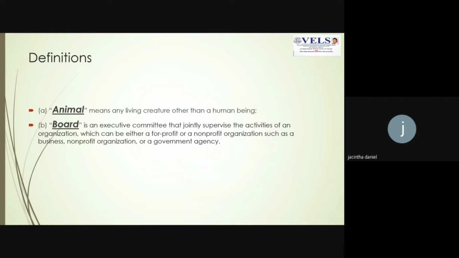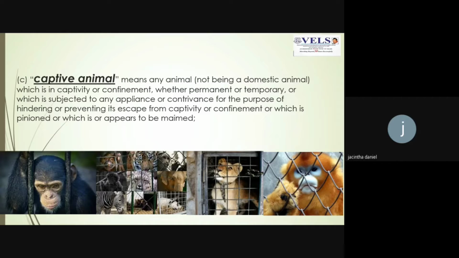All right. Next, we have board. Board is an executive committee that jointly supervises the activities of an organization. In this case, board might be the Institutional Animal Ethics Committee, or CPCSEA, and all the subcommittees that come under the particular organization. Captive animal means any animal other than a domestic animal.